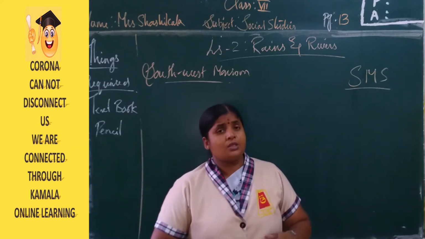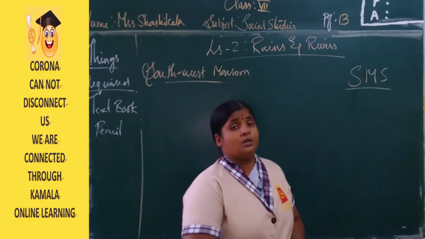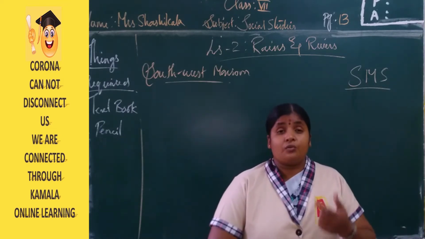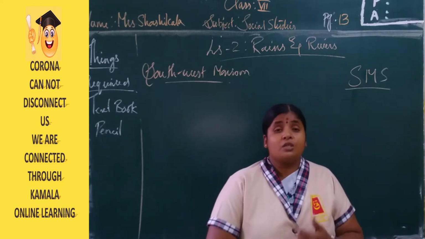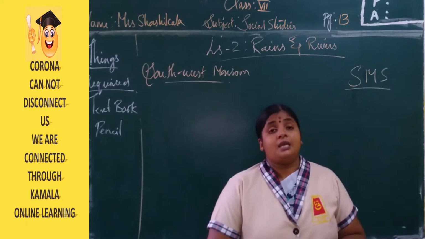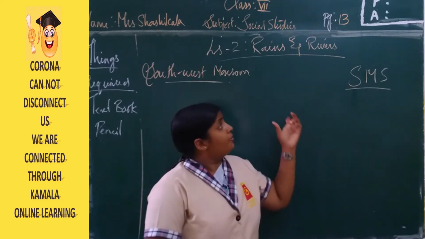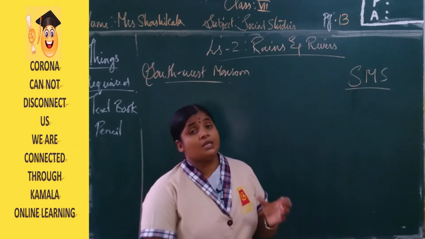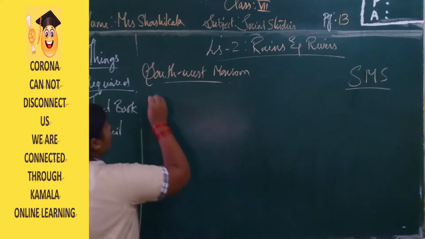Now, coming to this class, we are going to do one experiment about the rain gauge. A rain gauge is an instrument. Whenever we get a fever, the doctor measures our temperature with the help of a thermometer. In the same way, for BP we have the sphygmomanometer. A rain gauge is an instrument which is helpful for measuring rainfall.